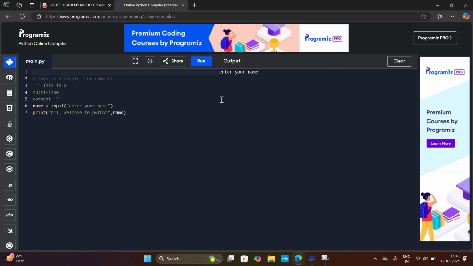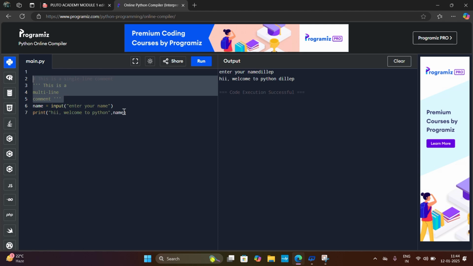It is asking to enter our name, Dilip. And the output is: hi, welcome to Python Dilip. These are the comments that are ignored by the Python interpreter. This is the program, and this is the output for this program. These are ignored by the Python interpreter.